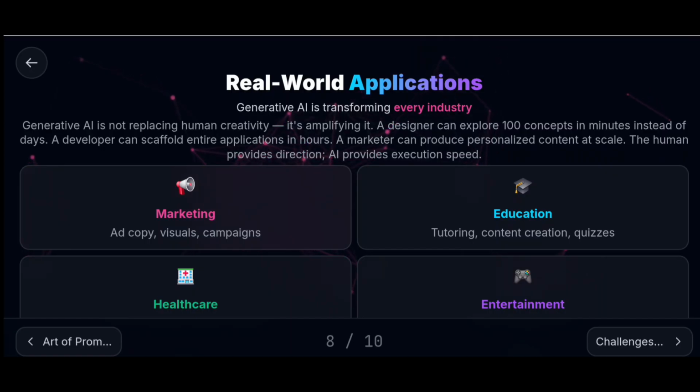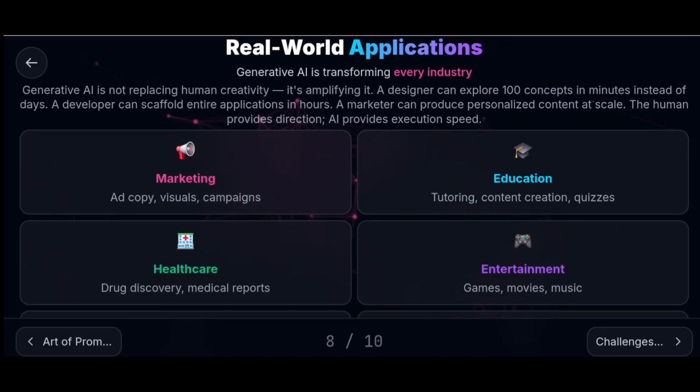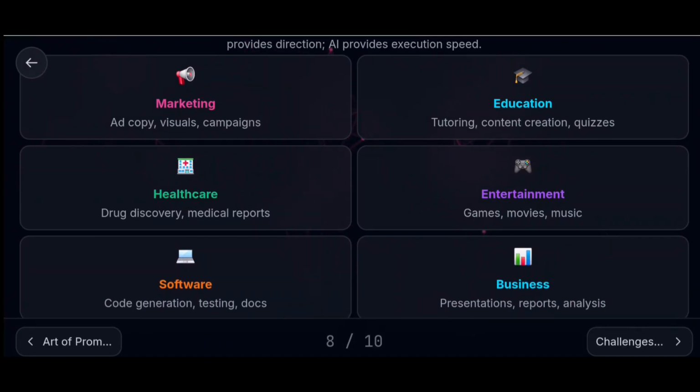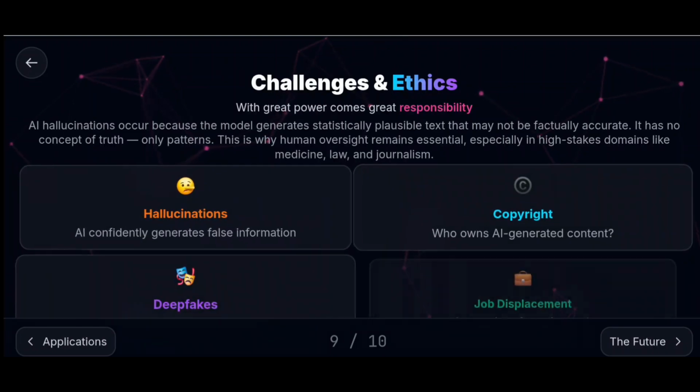Some real world examples are marketing, like ad copy, visuals, and campaigns. It is being used in education, like tutoring, content creation, and quizzes. Healthcare, it is used in drug discovery and medical reports. Entertainment, it is being used in creating games, movies, or music. And software, code generation, testing, and documentation. Business, presentations, reports, analysis and summary.